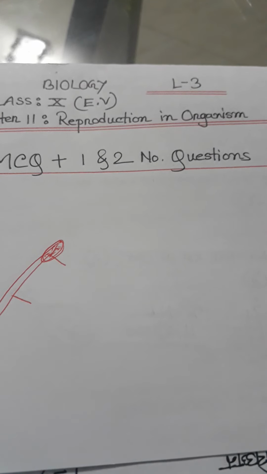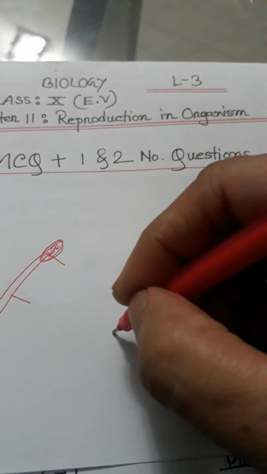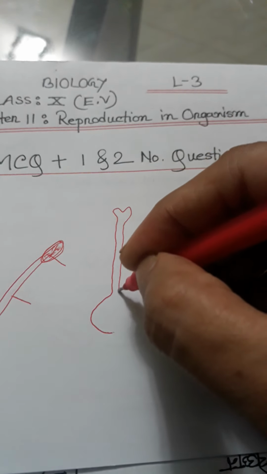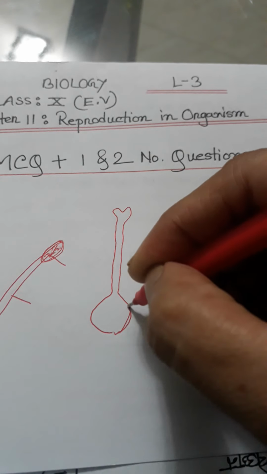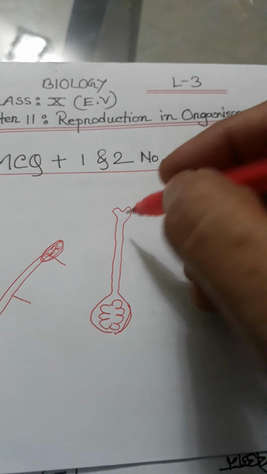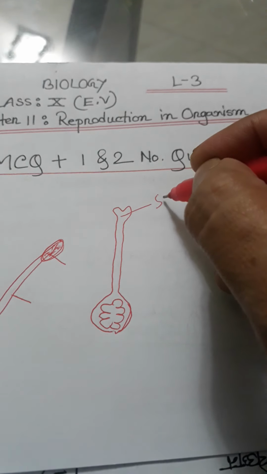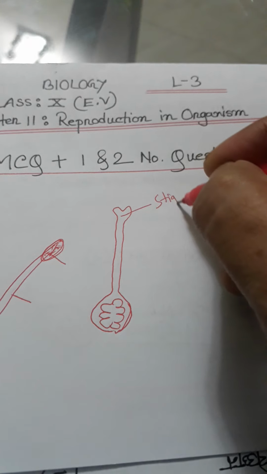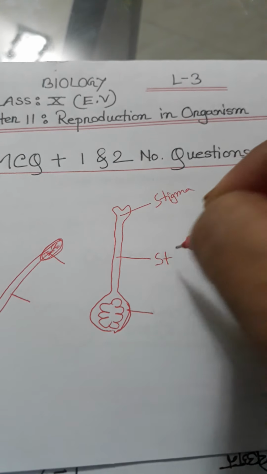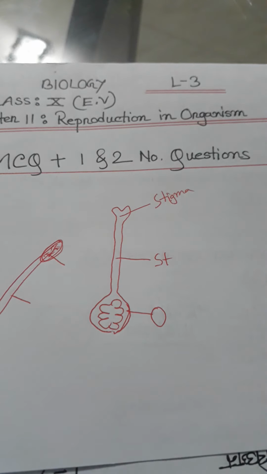Then the gynoecium. Gynoecium has three parts: this is stigma, this is style and this is ovary. The gynoecium is at the center of a flower.